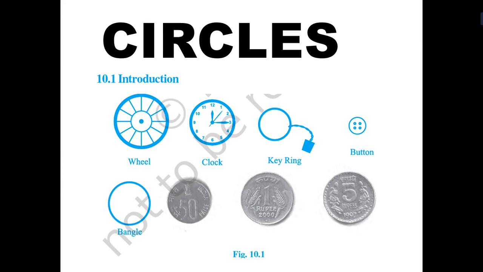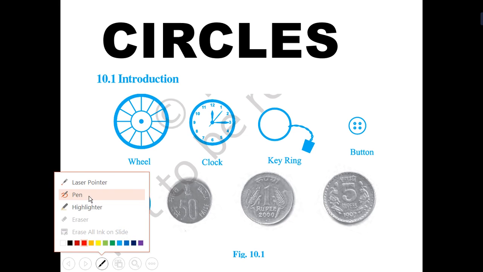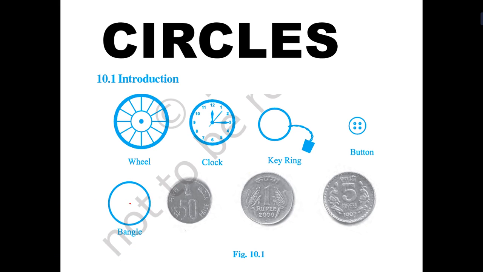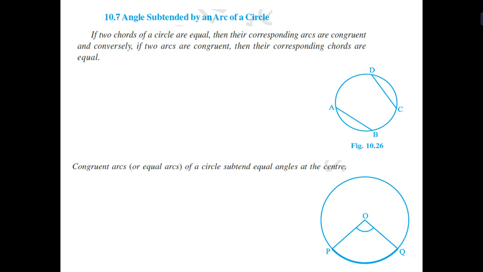We have to start now the topic related to the circle. That is the last lecture related to the circle. In circle we already discussed the different figures related to the chord. We have discussed diameter, chord, radius, everything. Now we go for the arc. So today's topic is angle subtended by arc of a circle.